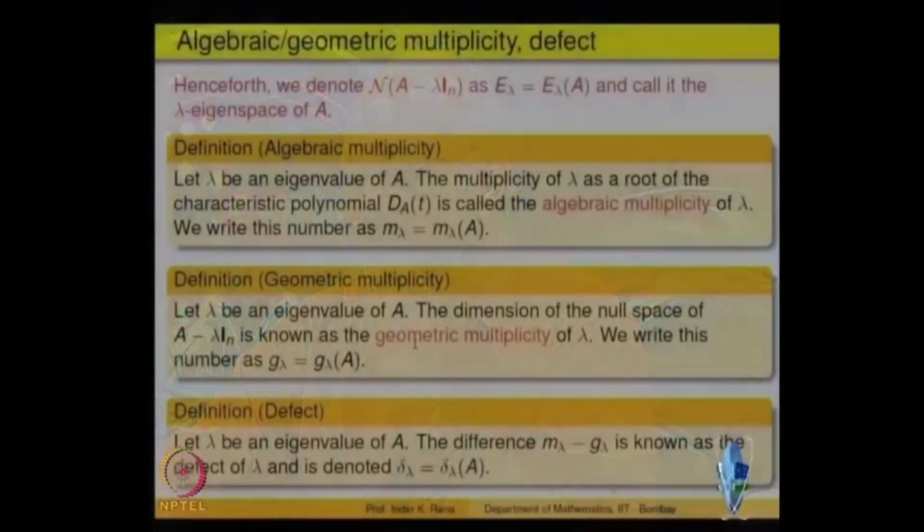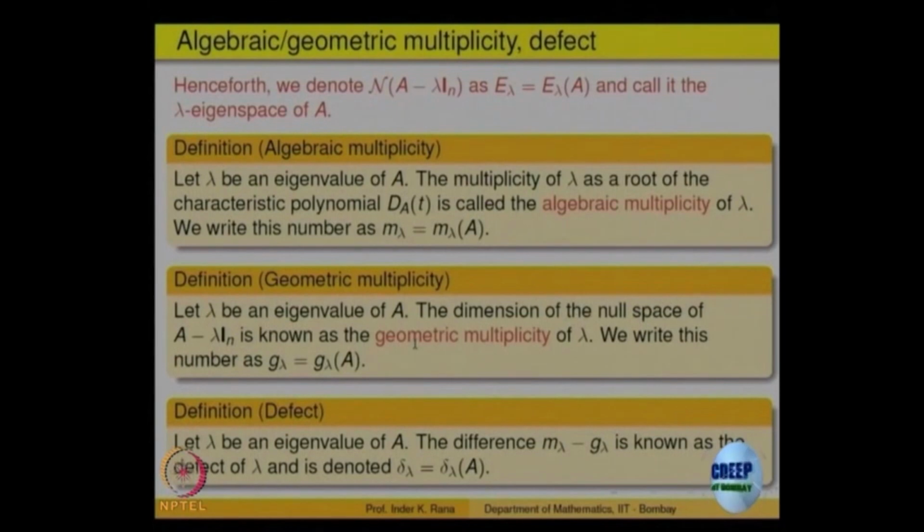If both are equal, then the matrix becomes diagonalizable, because for each eigenvalue you will have as many eigenvectors as the algebraic multiplicity. Put them together, and you have a linearly independent set of eigenvectors forming a basis. So, we can diagonalize that. This is what is normally called the defect, but that is not really important.